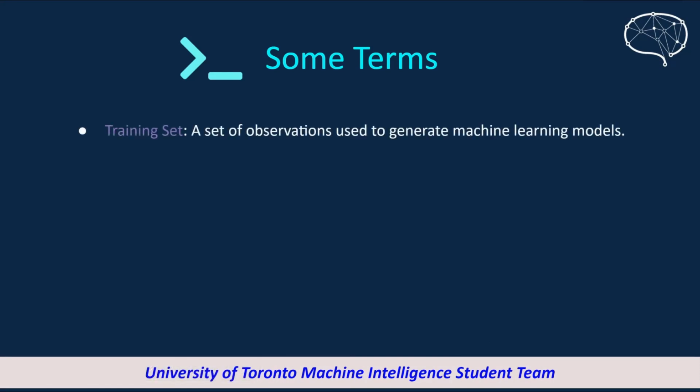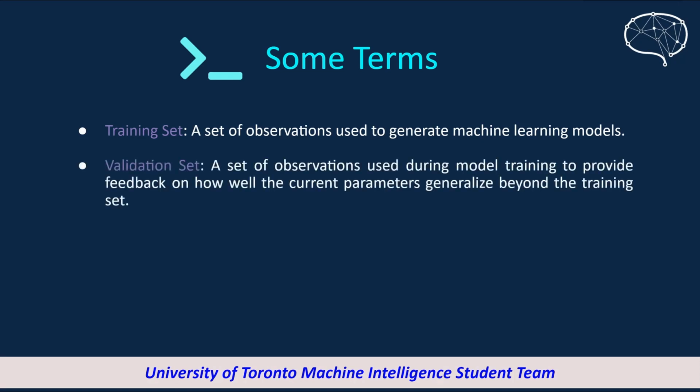And within the dataset, there are many components we could have when we are doing training. For example, we could have a part called the training set, which is a set of observations used to generate machine learning models. So we basically use the training set to train a machine learning model.